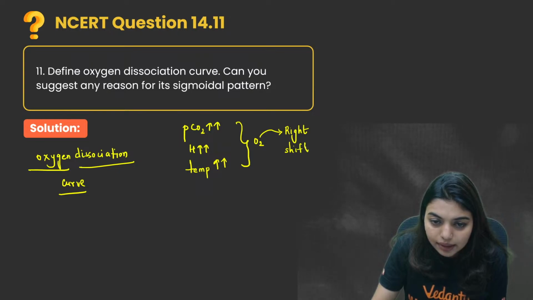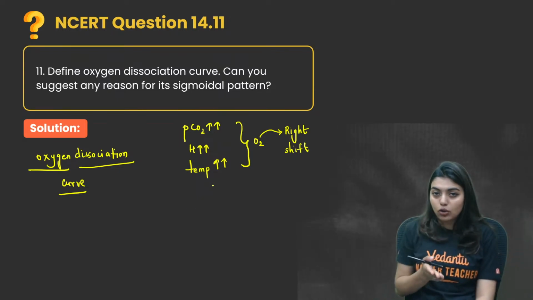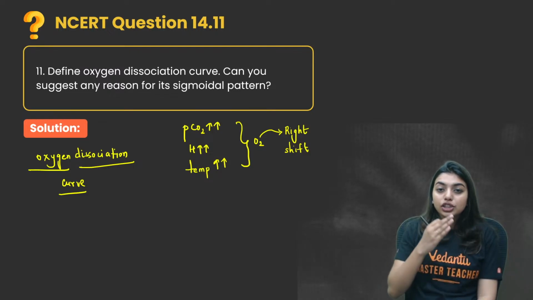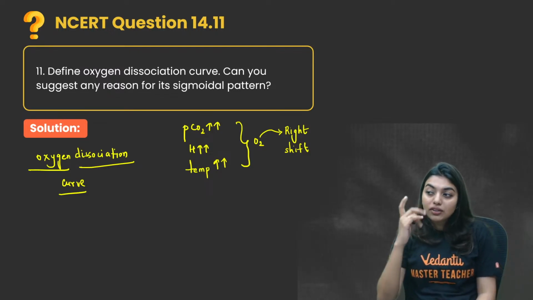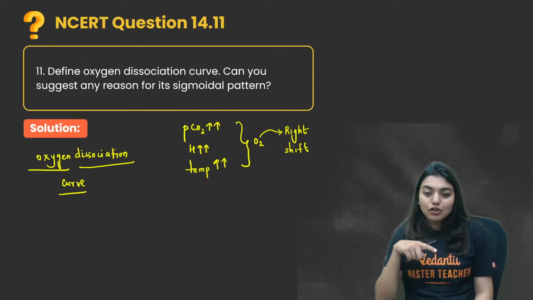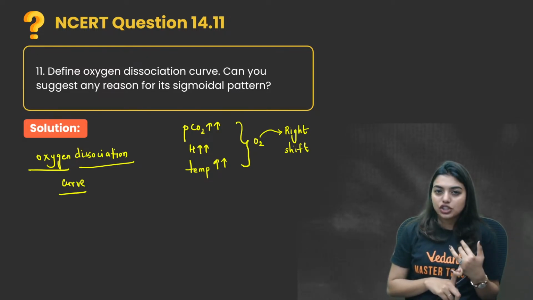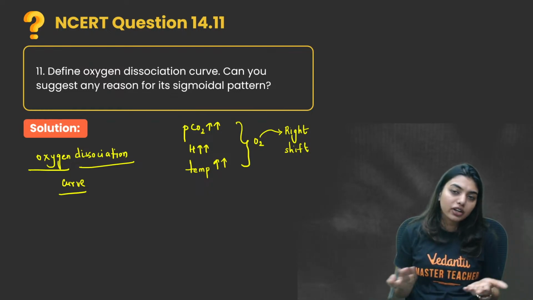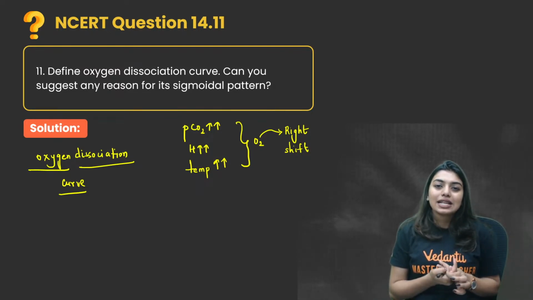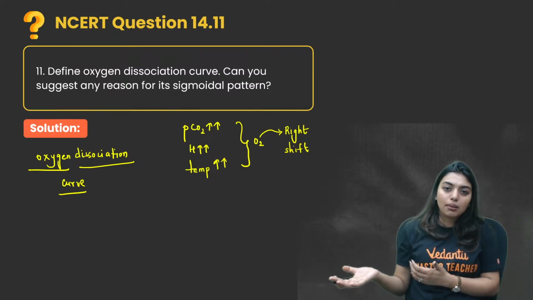Now, in the same scenario, first of all, always remember hemoglobin does not like oxygen much. So if oxygen becomes less, that also gives hemoglobin a chance to not like it more. Okay, it's a very unromantic story. If hemoglobin does not see oxygen for a longer time, hemoglobin will forget oxygen and go and bind with carbon dioxide. Same way, its affinity, its liking, is more to bind with carbon dioxide and carbon monoxide.